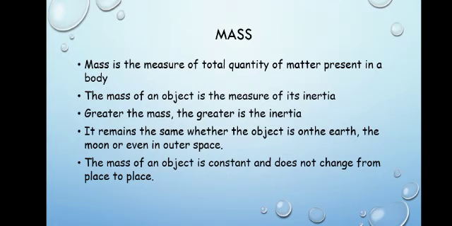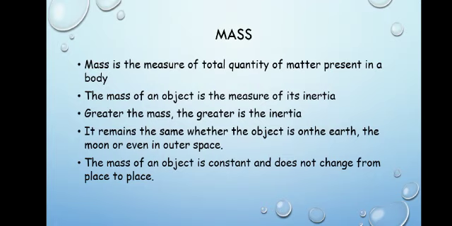Mass. Now in the second chapter of physics, force and laws of motion, we studied that it is the measure of the inertia. So what is mass? Mass of an object is the measure of its inertia. What is inertia? It is the tendency of a body to remain in the state of rest or of uniform motion. So here the mass of an object is the measure of its inertia.